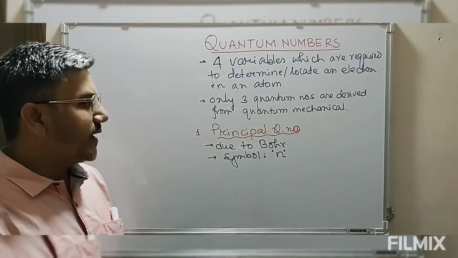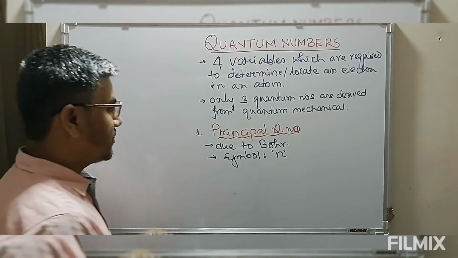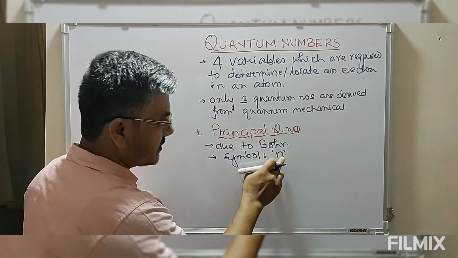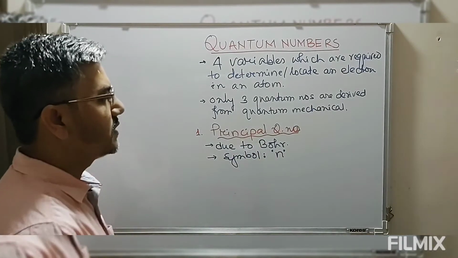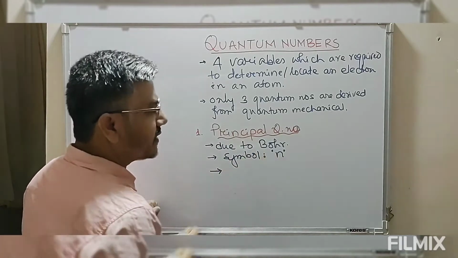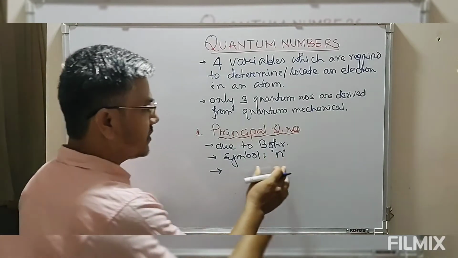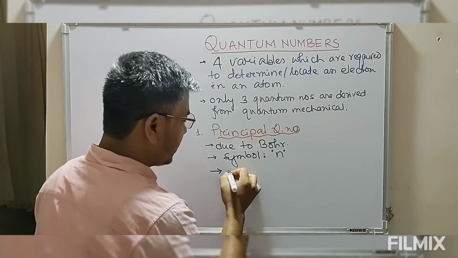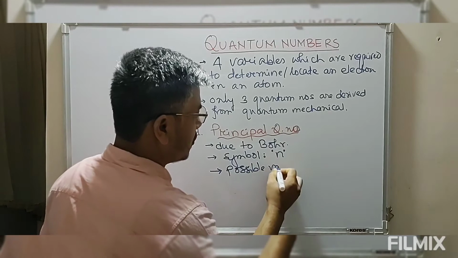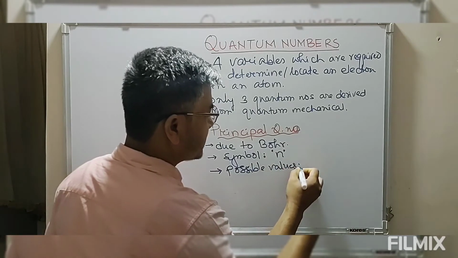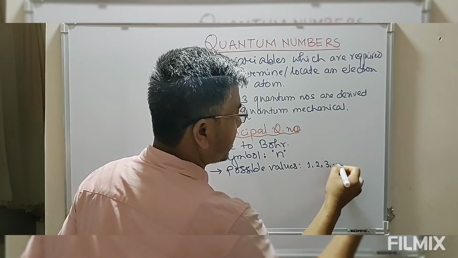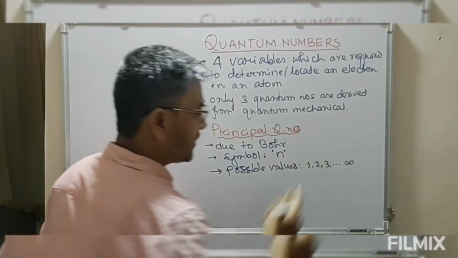Let's see the significance of this n, because we are going to study the details or the applications of this n. This n, that is the principal quantum number, has possible values 1, 2, 3, etc. and up to infinity.